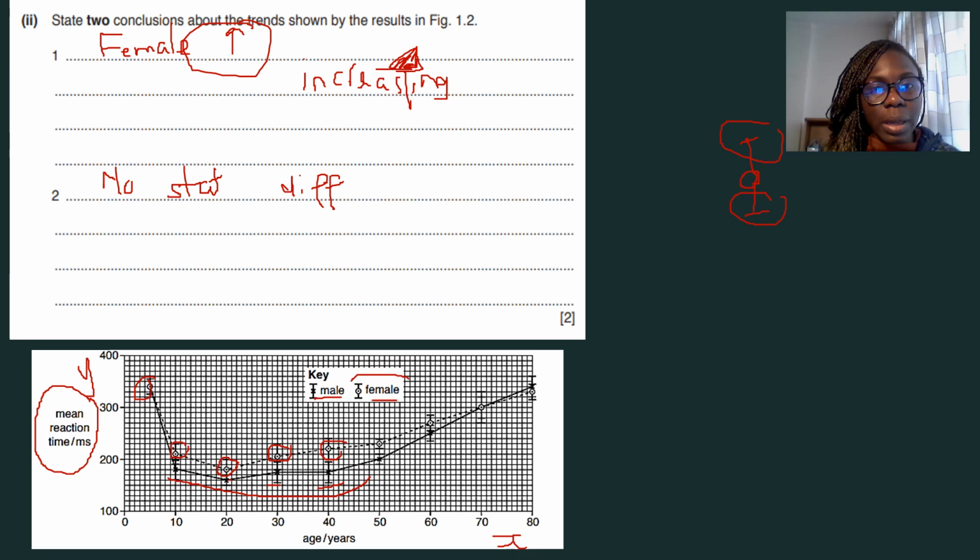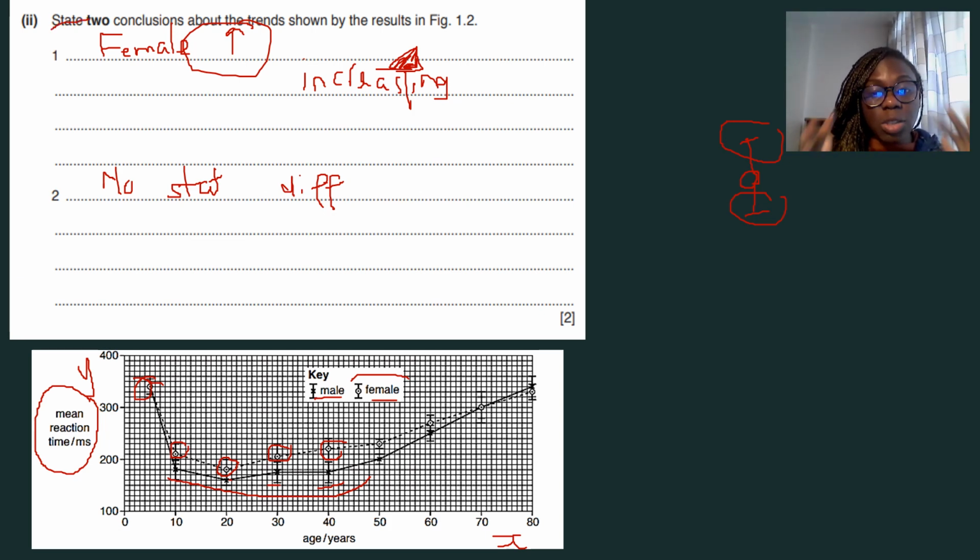Something else that you can refer to in this graph, if you were to pay close attention, is that you can see the reaction time starts really high. So you can look at the overall trend of the graph. Reaction time starts really high, and then for some reason, after the age of 5, reaction time decreases and then slowly increases again after a certain age. So you can also make reference to that as a conclusion that you can see in the graph. Always remember, whenever you are asked to draw conclusions, you simply, if it doesn't say explain the conclusions, it says state.